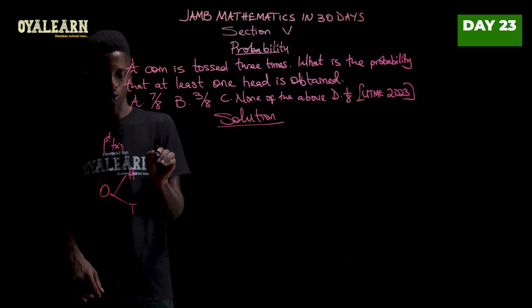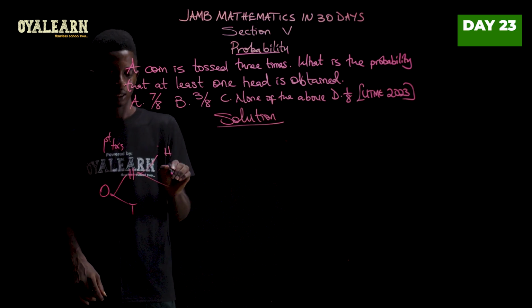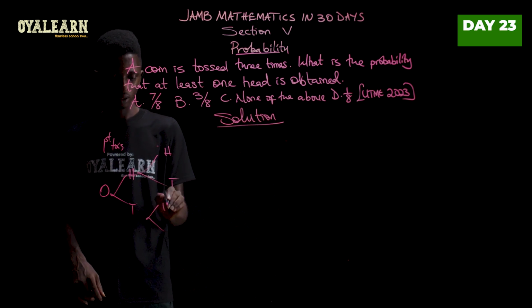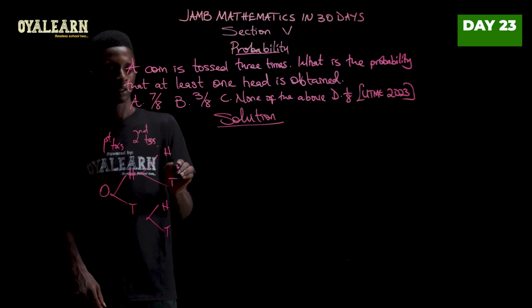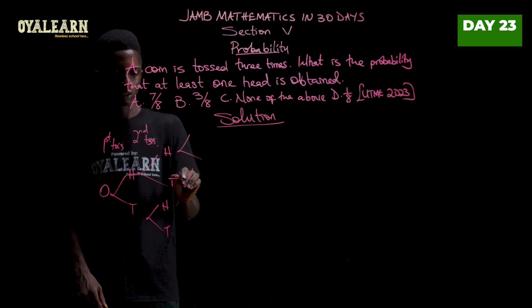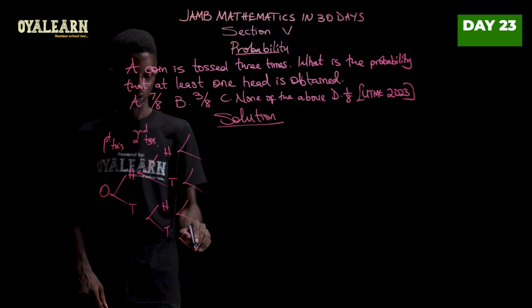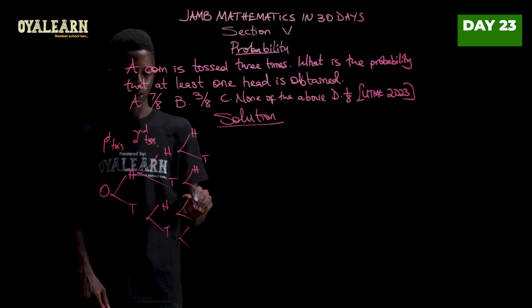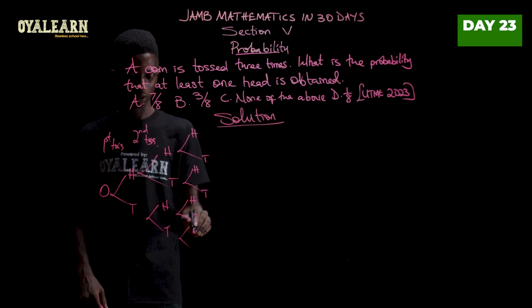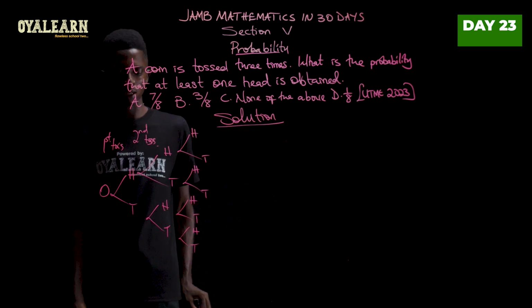Now to the second toss, head or tail, head or tail. Now to the third toss, head or tail, head or tail, head or tail, head or tail.